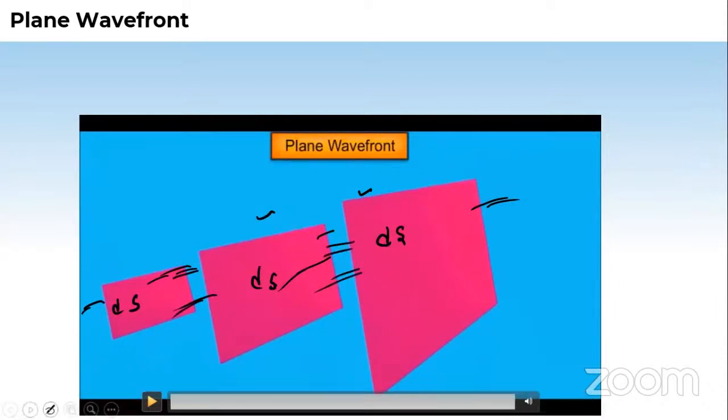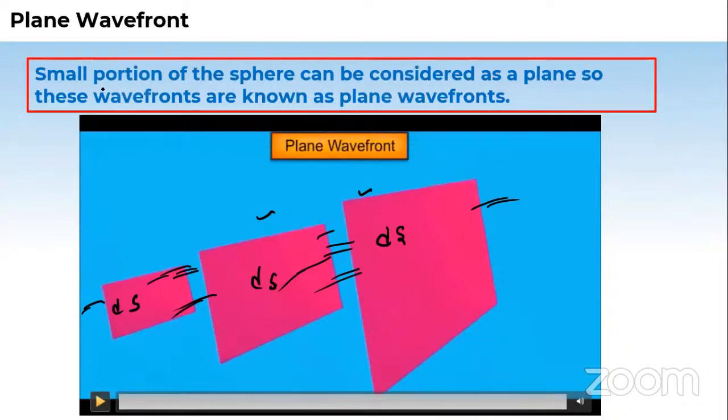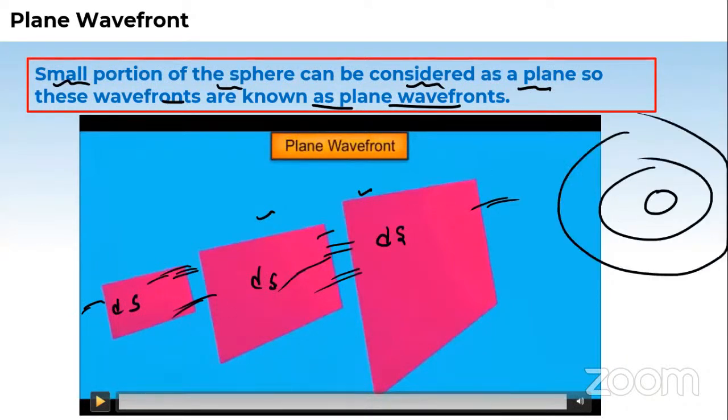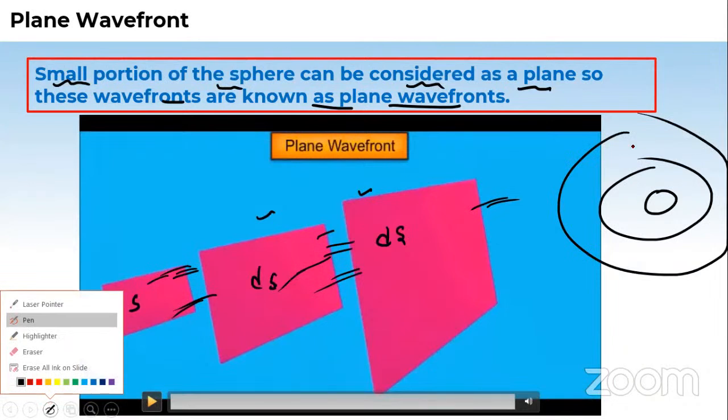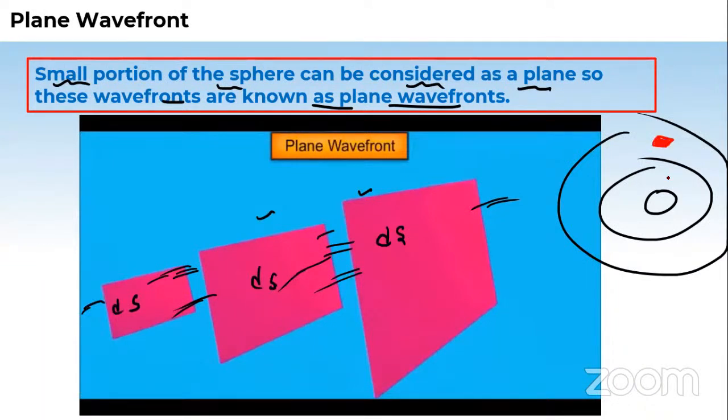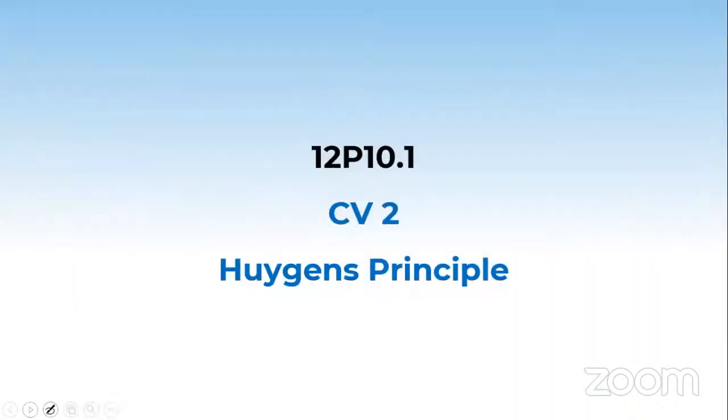So these are known as plane wavefronts. See, a small portion of the sphere can be considered as a plane. So these wavefronts are known as plane wavefronts. So if you're in this sphere, the concentric spheres, a small portion of those spheres can be considered as wavefronts, and these are known as what? Plane wavefronts. Remember, okay? So all these things were completed in the previous class, by the way.